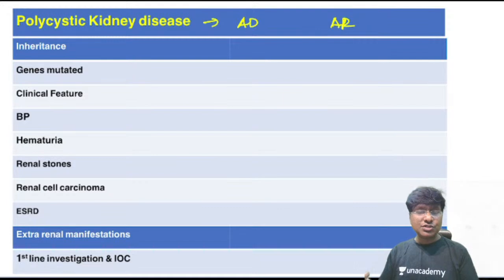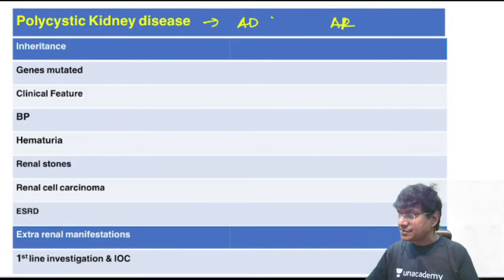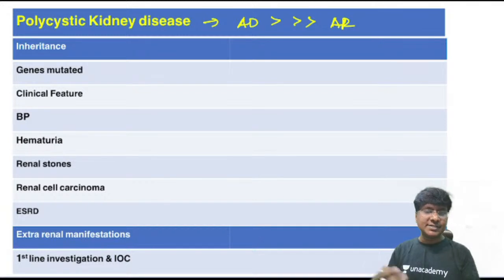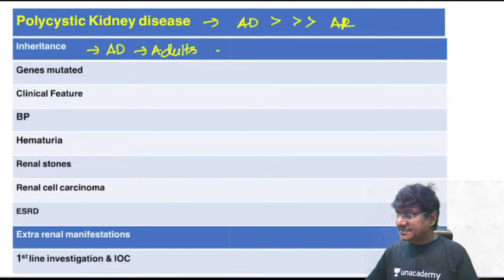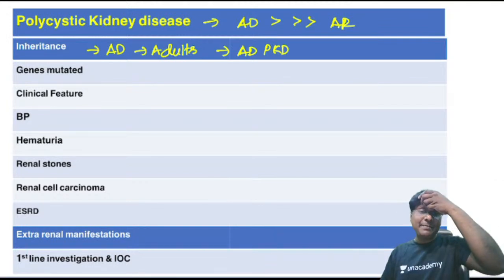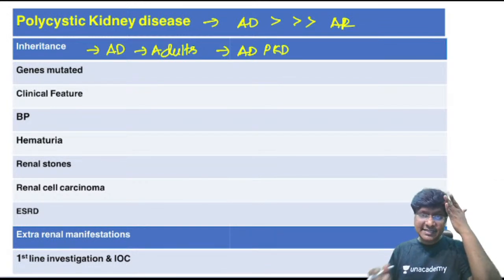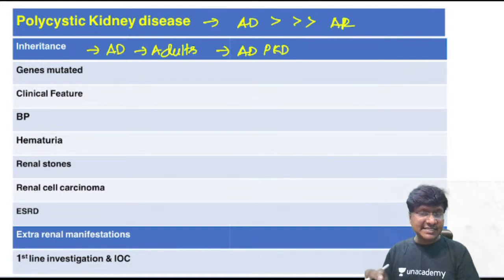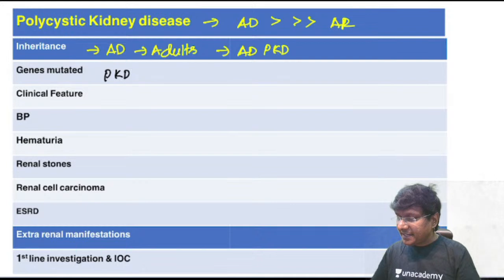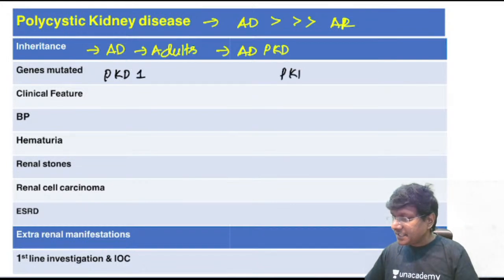Which is the most common method of inheritance? Autosomal dominant is more common than autosomal recessive, and it is more common in adults, which is why we call it autosomal dominant polycystic kidney disease, or ADPKD. This ADPKD is due to gene mutation. The genes being mutated are PKD1 as well as PKD2.